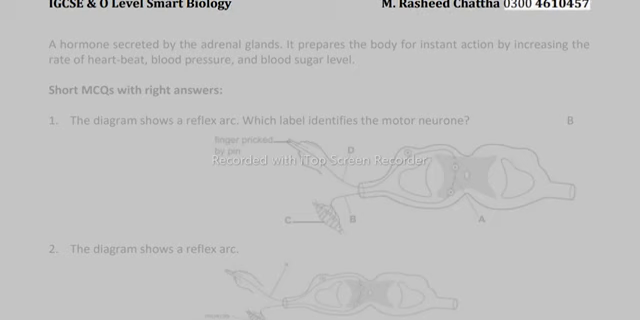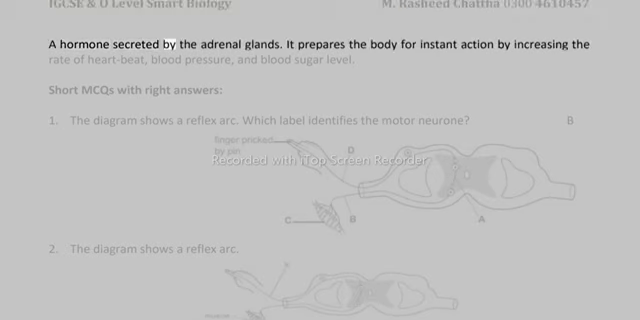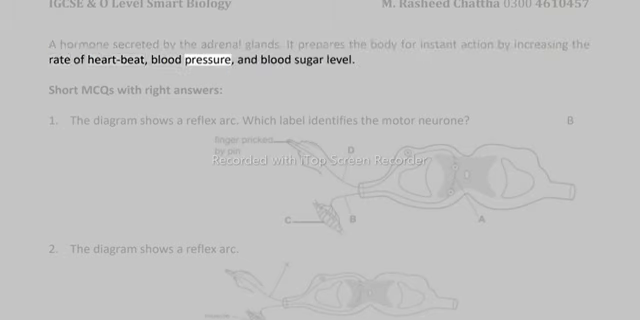A hormone secreted by the adrenal glands. It prepares the body for instant action by increasing the rate of heartbeat, blood pressure, and blood sugar level.